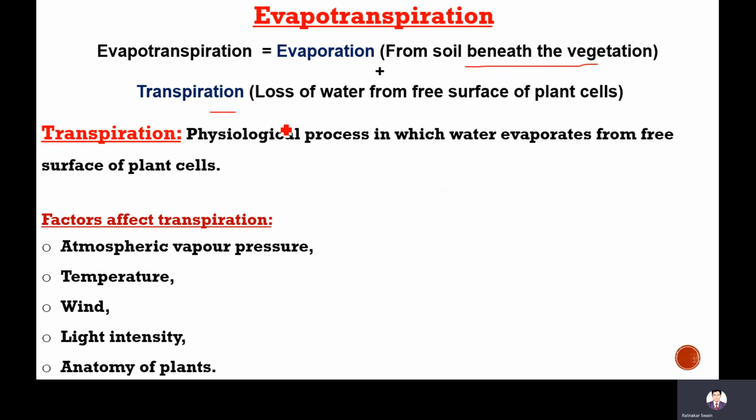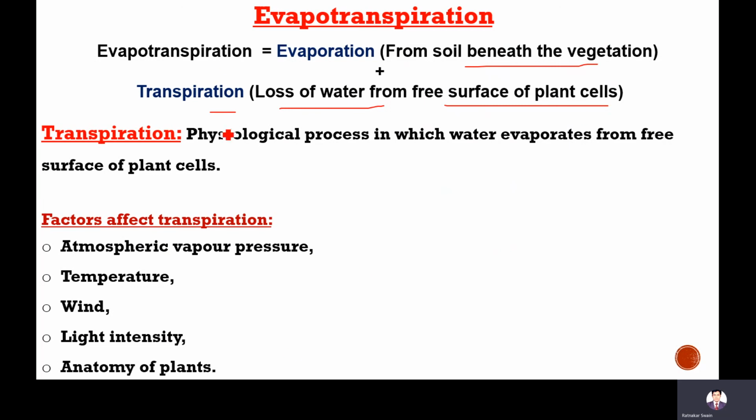Transpiration means it is also evaporation. It is evaporation or the loss of water from the surface of plant cells, like from leaves, from branches, from this whole plant system. Also, it includes the water required for photosynthesis.